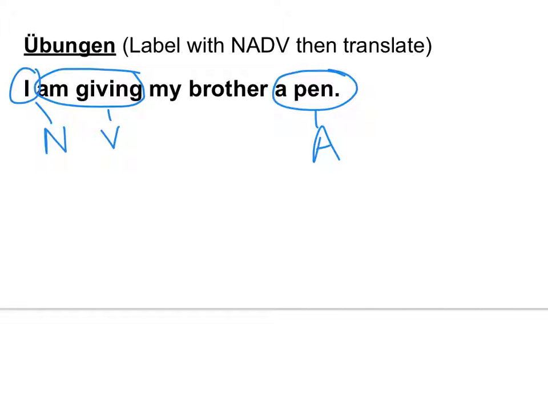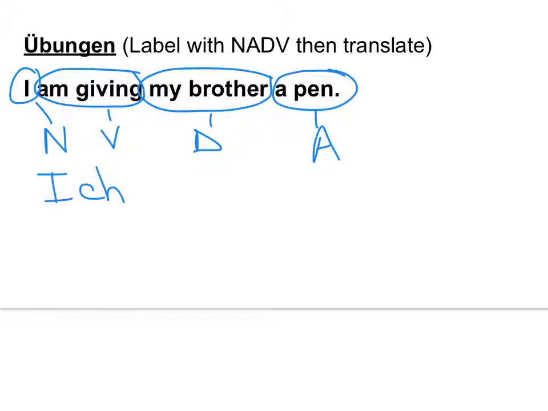Okay? To whom am I giving that pen? What case is my brother? Dative, because it answered that question, to whom am I doing something? In this case, giving. So to whom am I giving something? You with me so far? All right. So now that we have them labeled, it's easier to translate it. What's your first word going to be? Ich. Good.